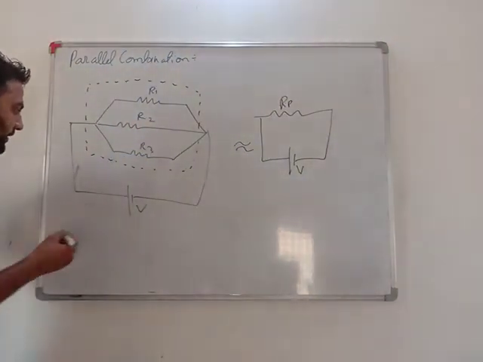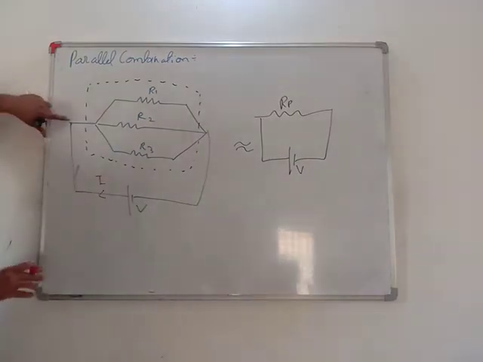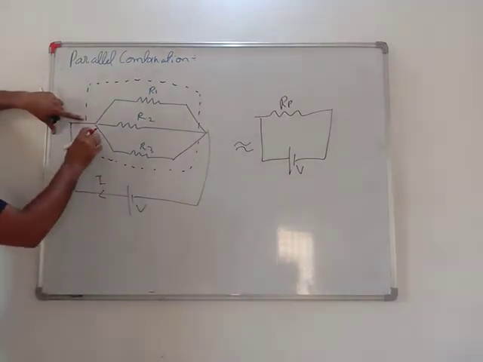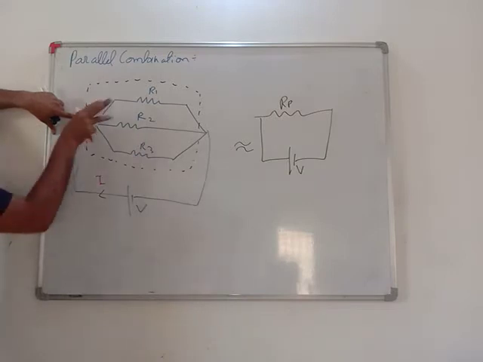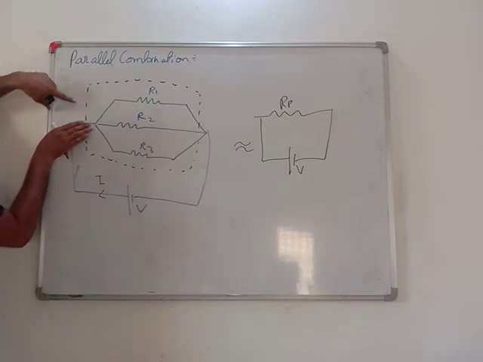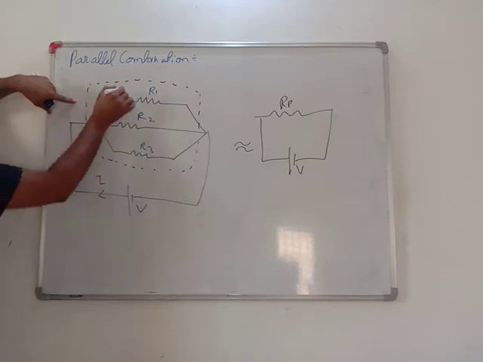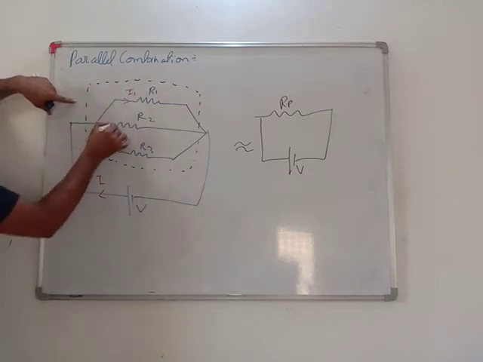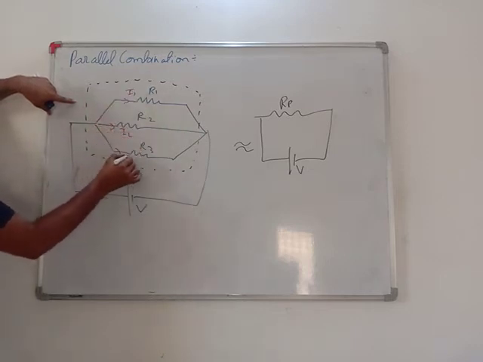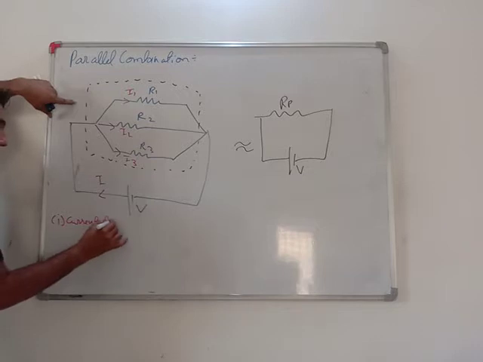Very important, my dear students. If there is a pipe and I connect three pipes to it, for sure the water will get divided. Similarly, if charge is going and has three paths to go, it will automatically get divided. So here the current will get divided into I1, I2 and I3. In parallel, current divides.